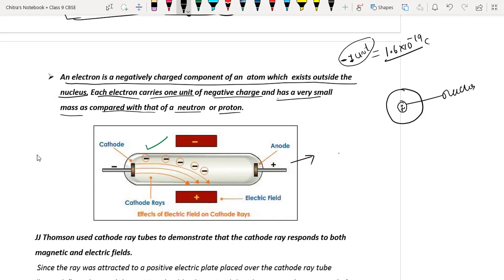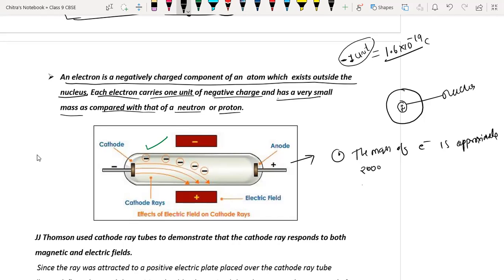I'm just writing an important point here. The mass of electron is approximately 2000 times less. Somewhere it is shown as 1737 times, sometimes it says 1850 times less, but we are just considering approximately 2000 times. Everyone understood now?